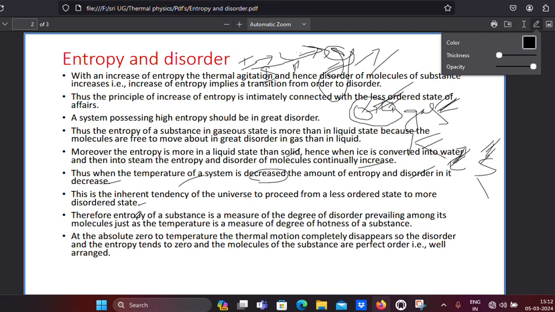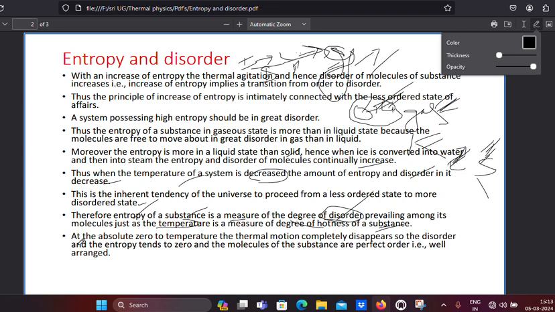So see, what is the definition of entropy? It is a measure of the degree of disorder prevailing among its molecules, just as the temperature is a measure of the degree of hotness of a substance. In the same manner, entropy also measures the disorder of the substance.